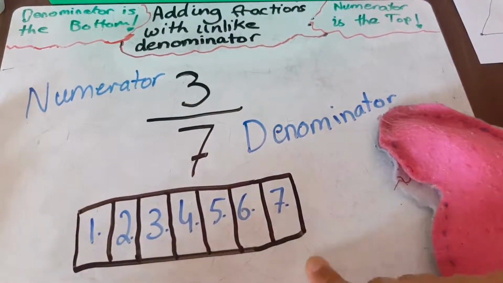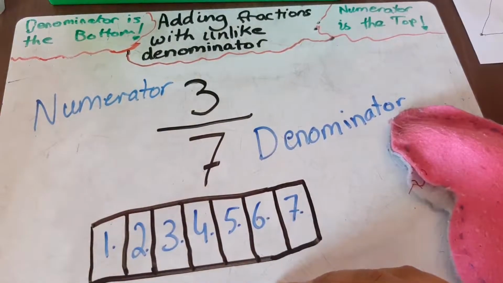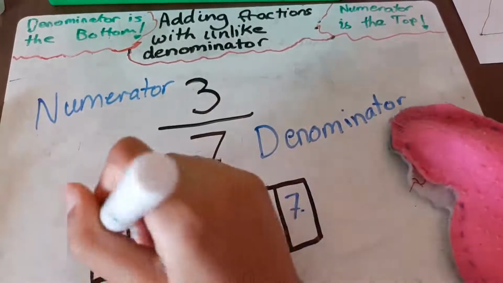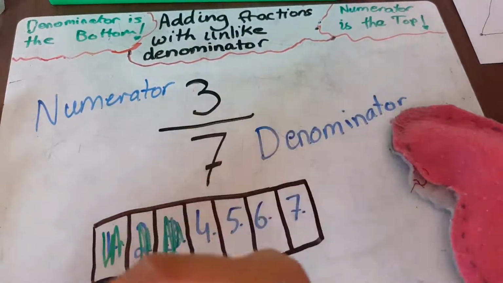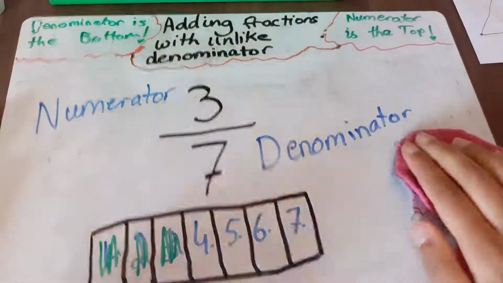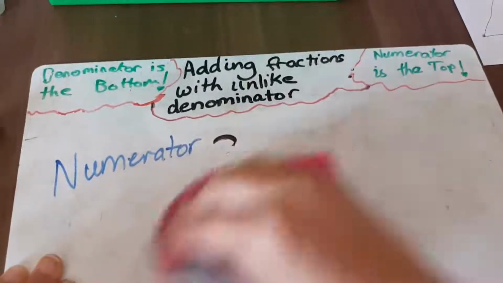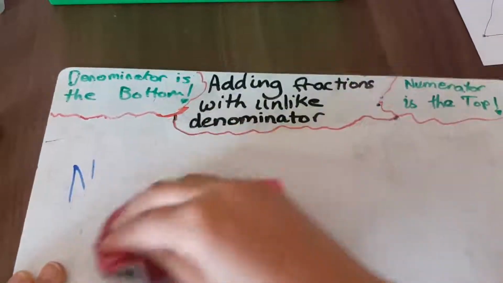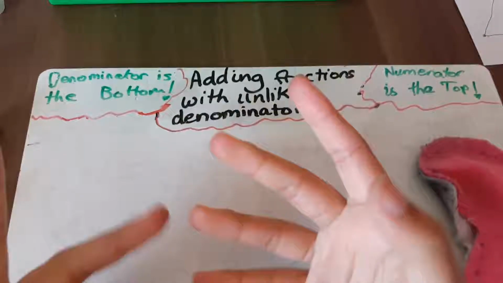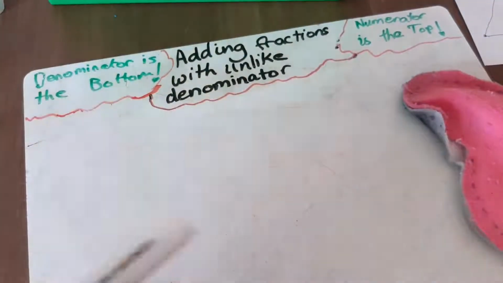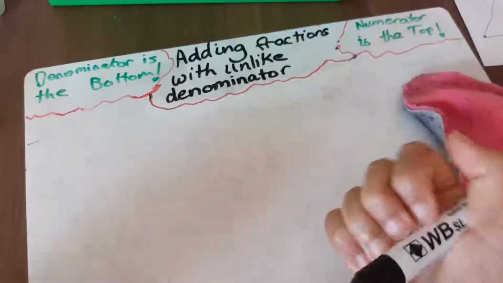We have 7 parts here, and this is what the denominator means, how many parts there are. And the numerator means how many parts are shaded in, which would be 3 parts are shaded in. Okay, so hopefully you guys understand that. If you don't understand that, I kind of more explained it in my previous video. But anyways, we're going to start learning. Because learning's fun. Okay, so let's get a sum.